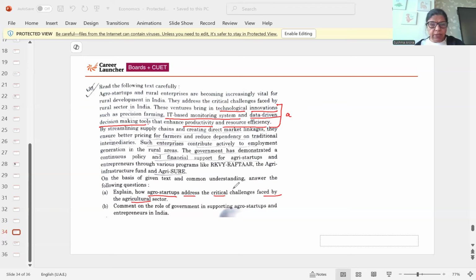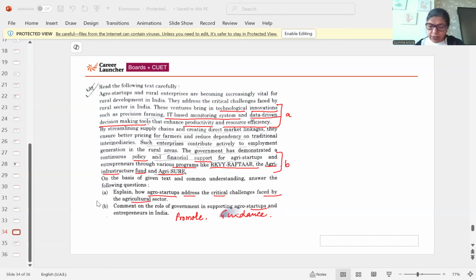The government is making continuous policies, financial supports, various programs, funding, basically guidance, providing them funds and other programs. These are for infrastructure, funding. Basically, the government wants to promote startups by funding, guidance, and so on. This is the answer for B.